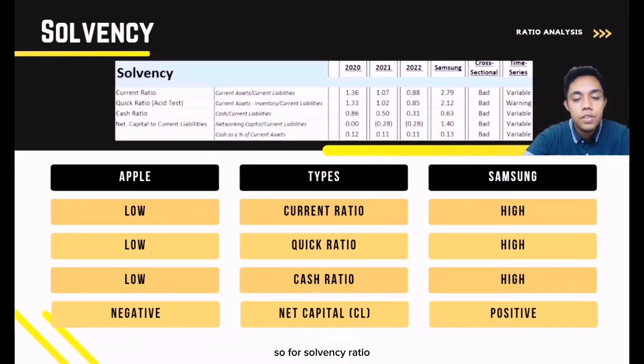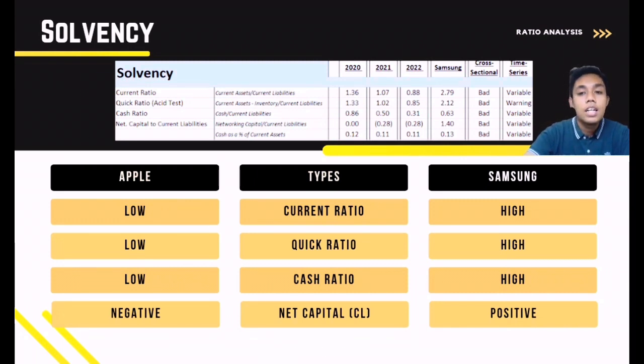So for solvency ratio, the current ratio for Apple is low compared to Samsung. In 2020, the ratio is 1.86, 2021 1.07, and 2022 0.88, while Samsung is 2.79. For quick ratio, Apple is still low compared to Samsung. The ratio in 2020 is 1.33, 2021 1.02, and 2022 0.85, while Samsung is 2.12.